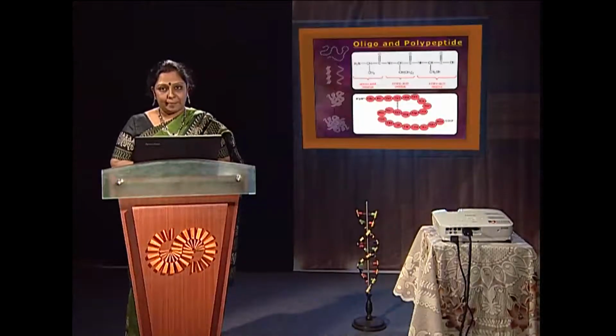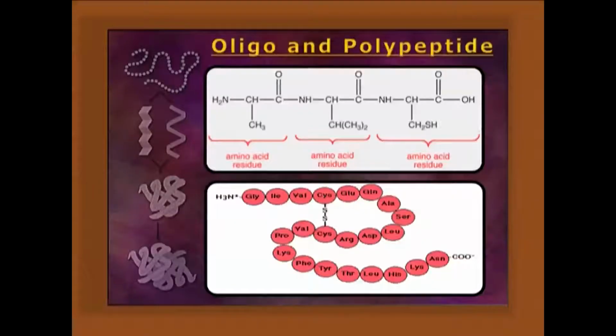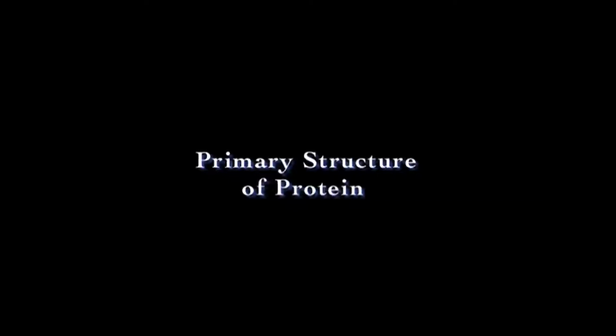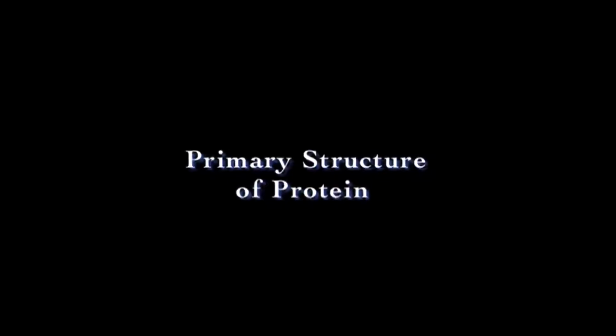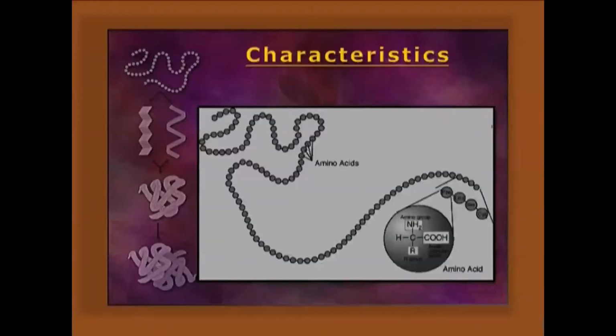Oligo and polypeptides. As we know, there are 2, 3, few and many amino acids. So 2 is called dipeptide, 3 tripeptide, few is oligo and more is polypeptide. If it is greater than 10 kilodalton, it is called what? Protein. Okay. Primary structure of the protein.